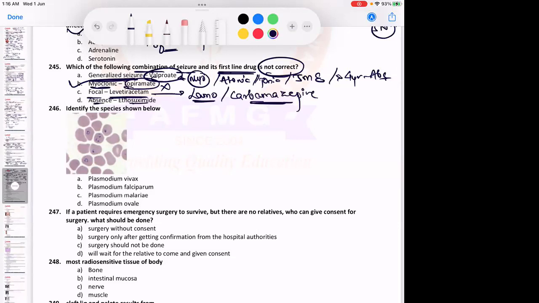Absent seizures: ethosuximide, definitely in a child less than 4 years old, we use ethosuximide.